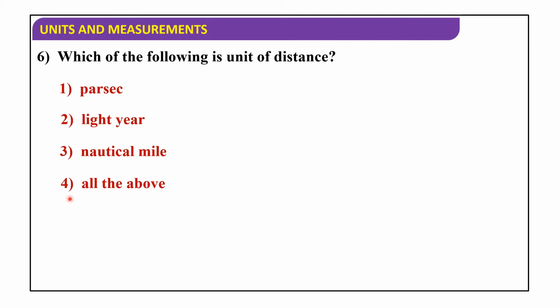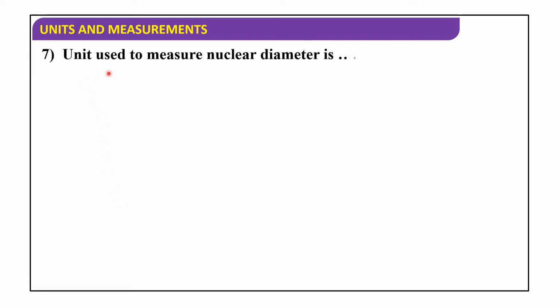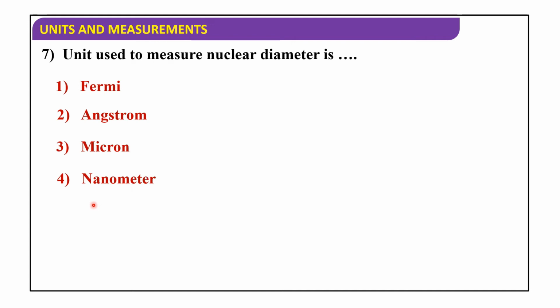So here, all are units of distance. Parallactic second is also a unit of distance, light year is also a unit of distance, nautical mile is also a unit of distance. So all the above.